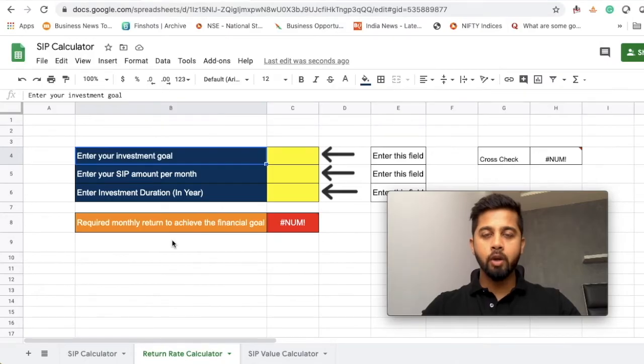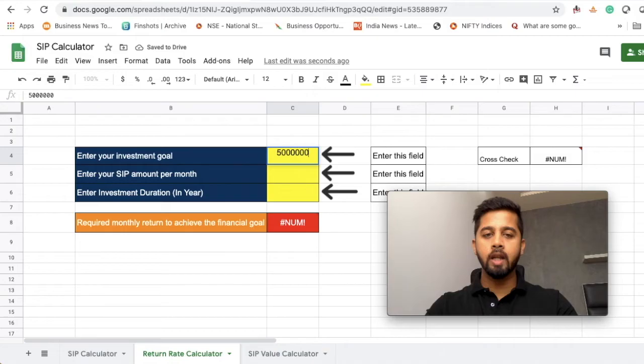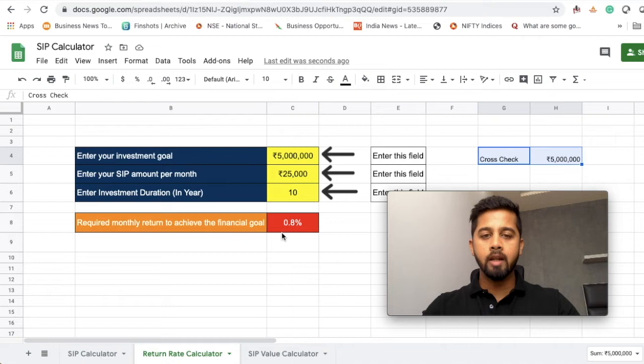In the second part of this video, I will teach you how to create the return rate calculator. So in this case, you know your investment goal, you know your SIP amount per month, and you also know your investment duration. So let's say you have an investment goal of rupees 50 lakh. And let's say you want to invest rupees 25,000 per month. And let's say you want to invest this for next 10 years. Now in order to achieve this financial goal of rupees 50 lakh, with a SIP of 25,000 per month for the next 10 years, you would need a return rate of 0.8% per month so that you can achieve your financial goal. We will also do the cross-checking to ensure that this value is correct.